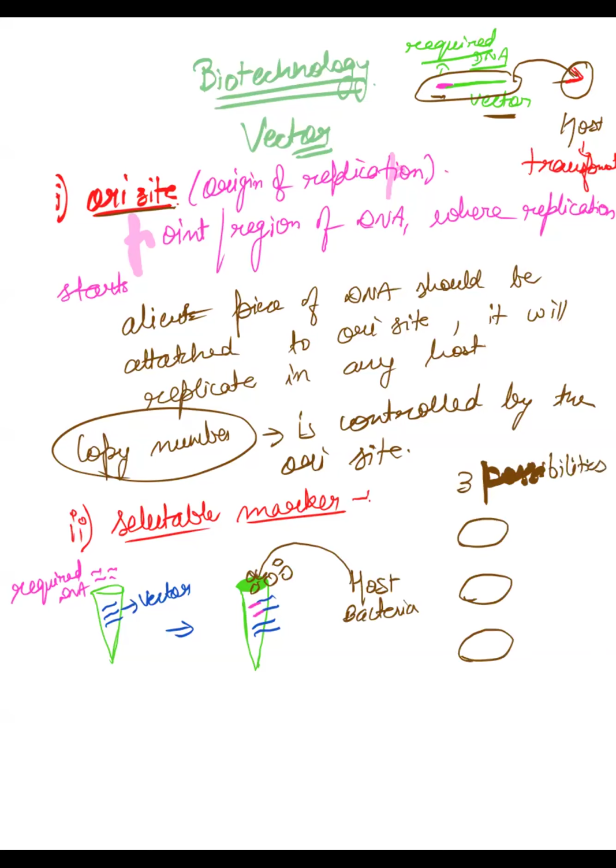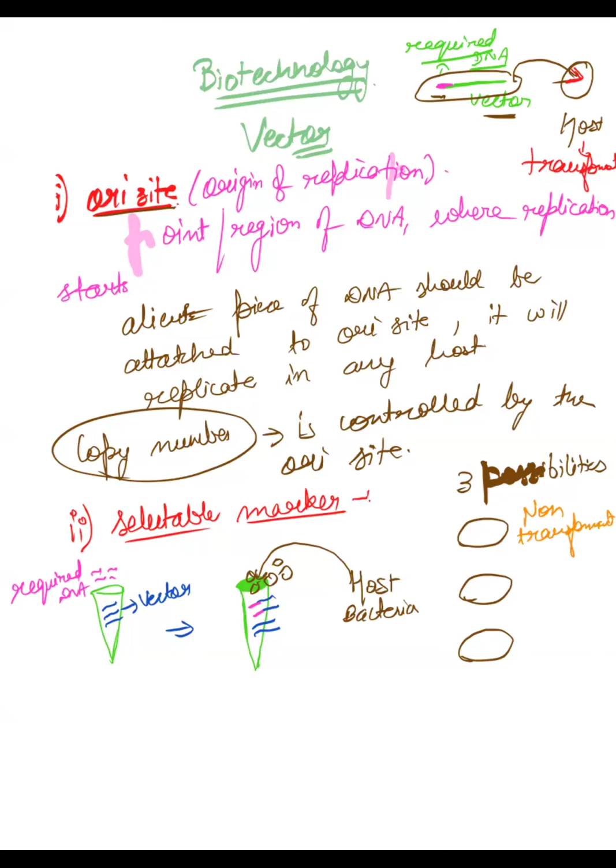What could be the possibilities? The first possibility is that none of them has entered into the host. Neither your vector DNA nor your required DNA, none of them has entered into the host. Then we call it non-transformant. Here your host is non-transformant.